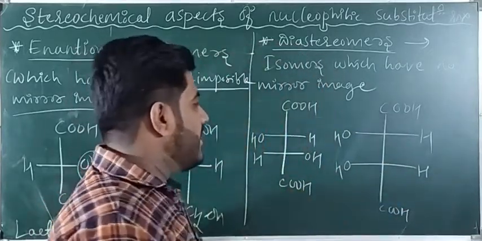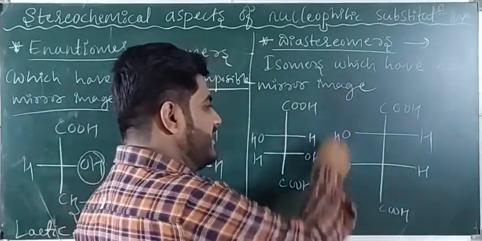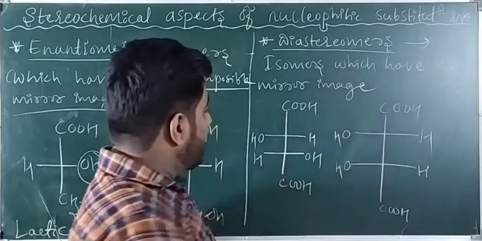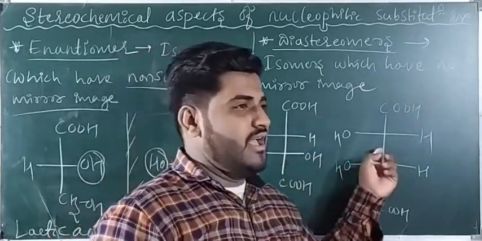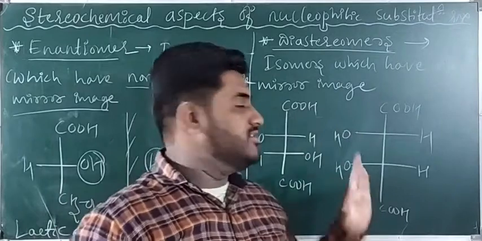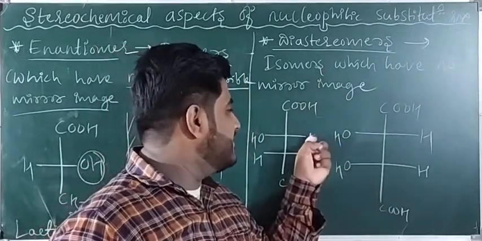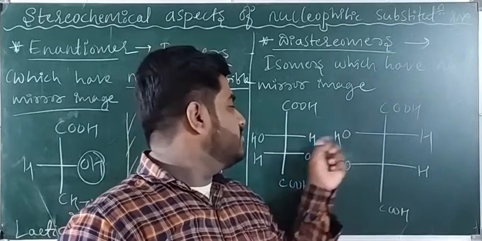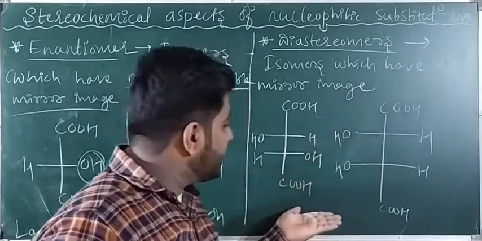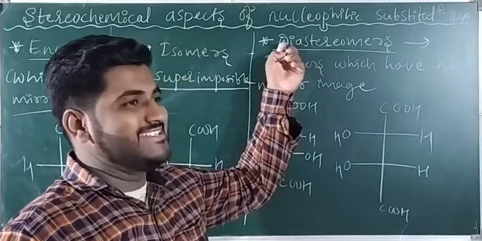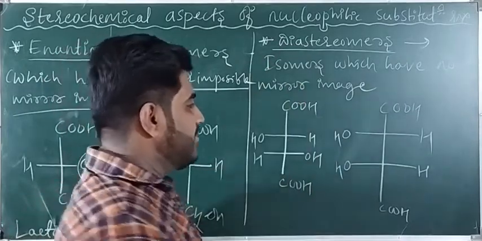Carefully see these two compounds. When you put a mirror in between these two, we are not getting exactly the same as that one, because these are not mirror images. Just put a mirror here, this will fall here, no doubt. But carefully see here, this H is there, OH is there. So these are not mirror images. Such compounds are called diastereomers. The name of this compound is tartaric acid.